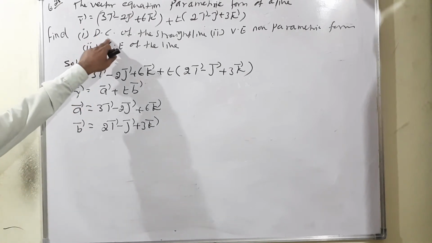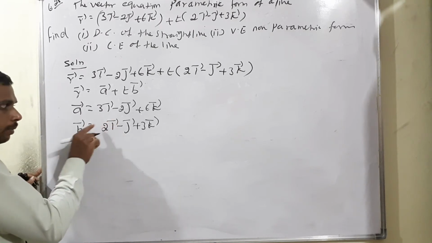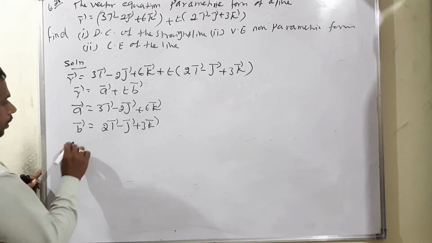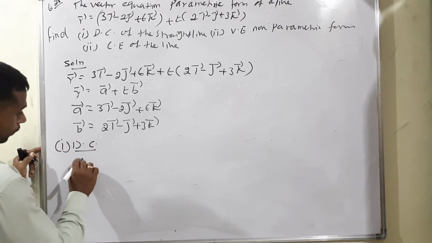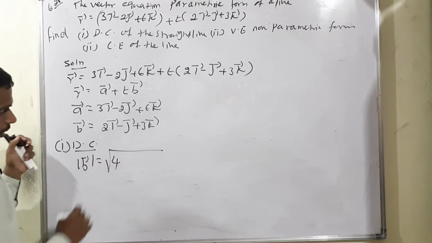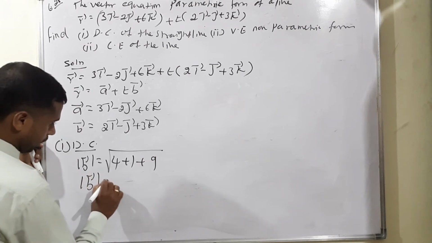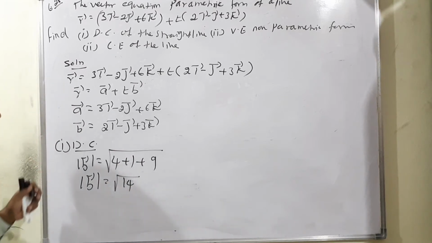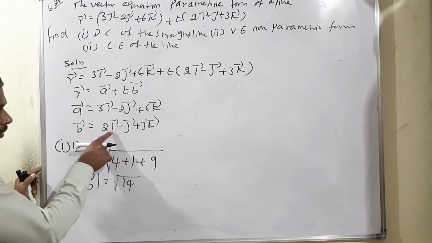The first one, we need the direction cosines. Direction means definitely b vector; we can say this is the direction of the line. So for the direction cosines, this is subdivision 1. First we need to find the modulus of b, which is the square root of 2 squared, 4, plus 1 squared, 1, plus 3 squared, 9. So modulus of b is the square root of 9 plus 4, 13, plus 1, which is 14.